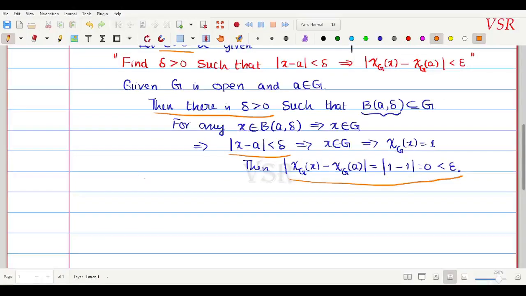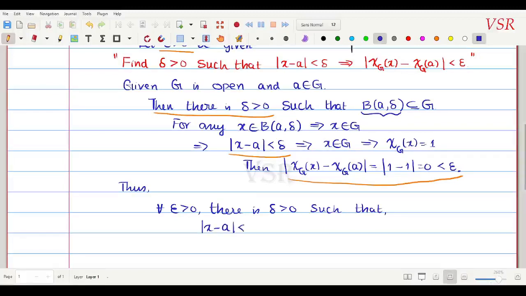Thus, for every epsilon positive there is delta positive such that modulus of x minus a less than delta implies modulus of chi G of x minus chi G of a less than epsilon.